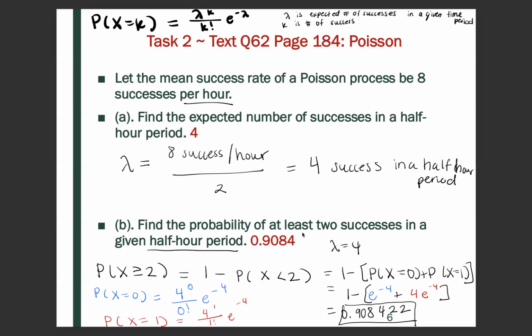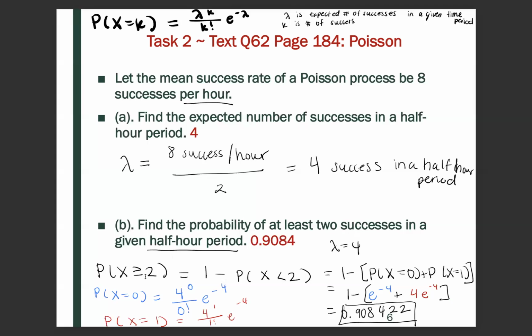Find the probability of at least 2 successes in a given half-hour period. So since we're dealing with a half-hour period, our lambda is going to be 4, which we just discussed for part A. But now we want to find the probability of at least 2 successes.